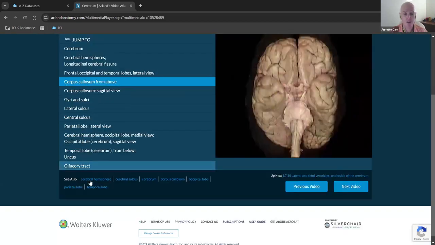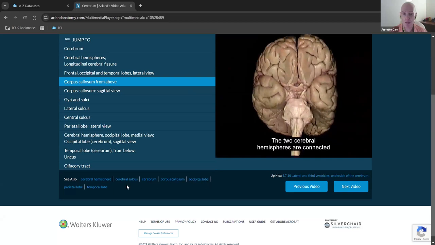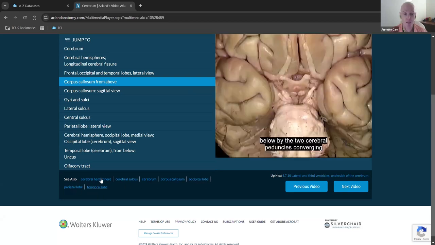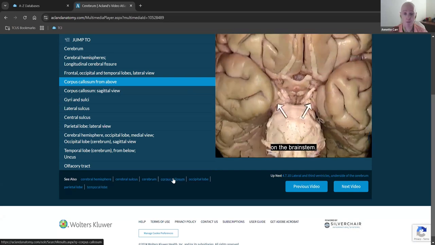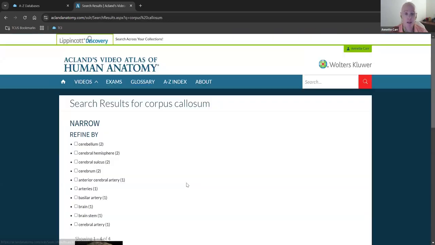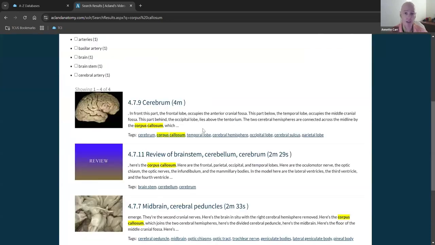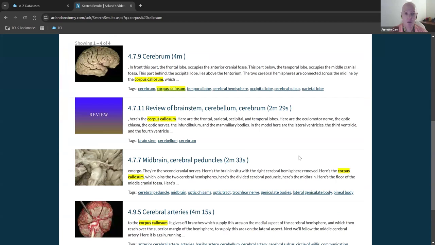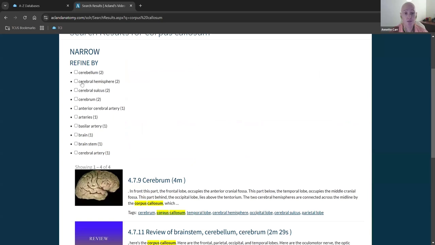Also down here, if I click here, there are some keywords that are being spoken about in the video. So for instance, if I want more information about the corpus callosum, I can go here to corpus callosum. And what that'll do is search across the database for various videos where the corpus callosum is mentioned. So that's one way.